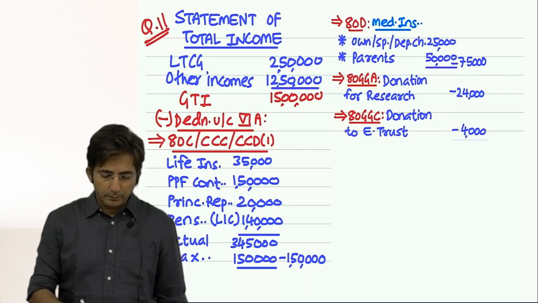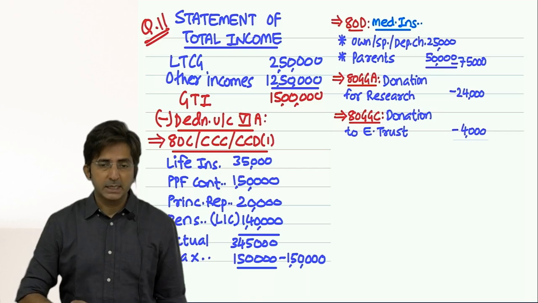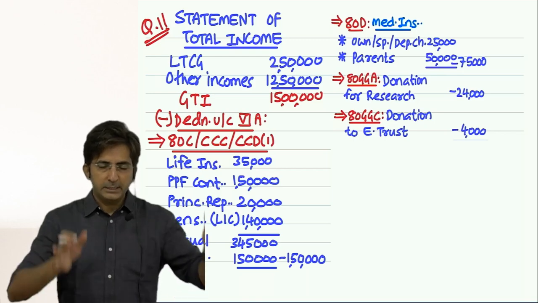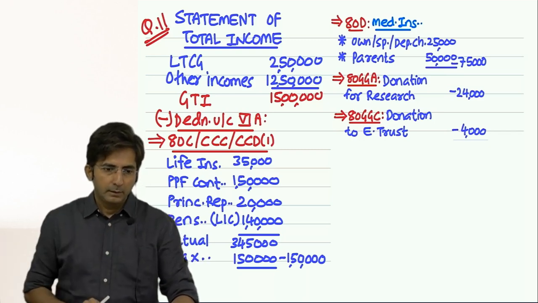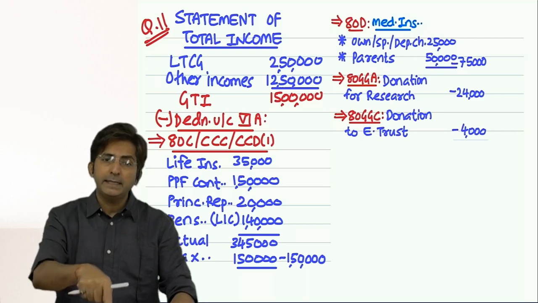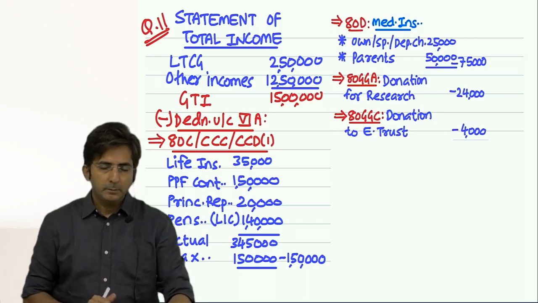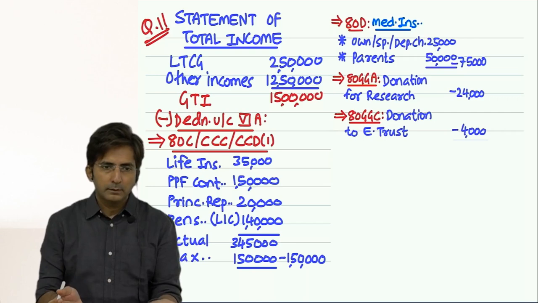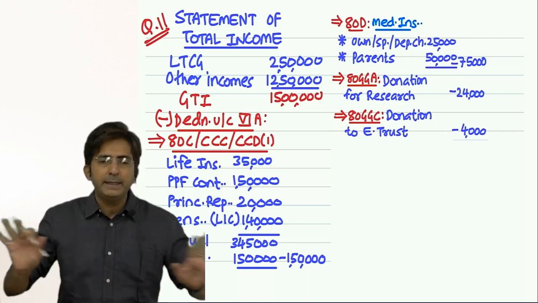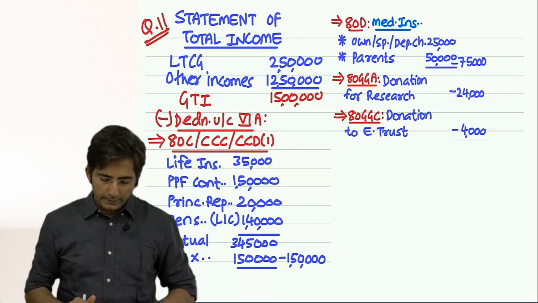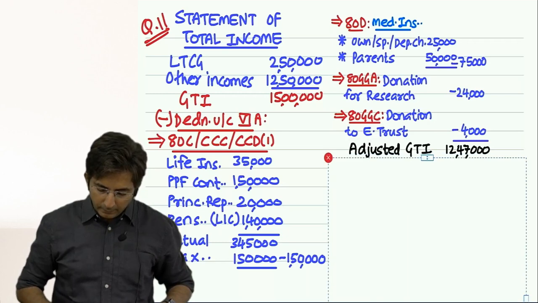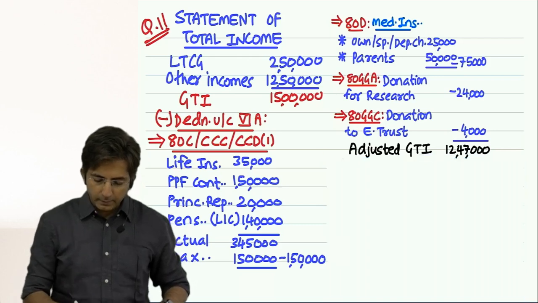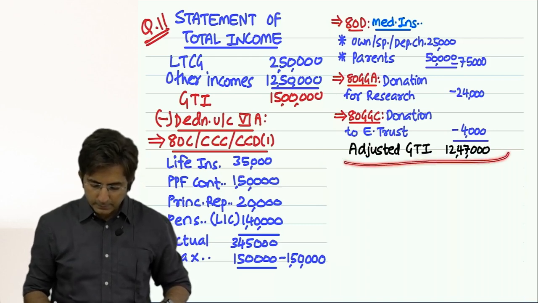Okay, now see, when all these sections are done and only 80G is remaining, you can find out the answer. And the answer at this stage is called AGTI. The meaning of AGTI is what? The final answer except 80G. And now only 80G is pending. So when 80G is pending, the resulting figure is called AGTI, adjusted gross total income, right? Like this.